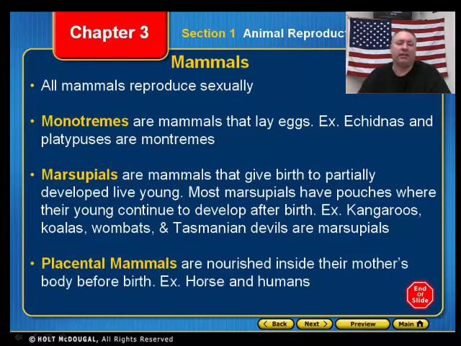And lastly, there are placental mammals. These are mammals that are nourished inside the mother's body before birth. You have your example of the horse and humans, where the female carries the fetus all the way through to the time it's born. When it's born, as long as it's fed, it's able to survive on its own. It has all of the necessary parts it needs to survive on its own. That is an example of placental mammals. So these are the three different types of mammals right here. Obviously, we are placental mammals.